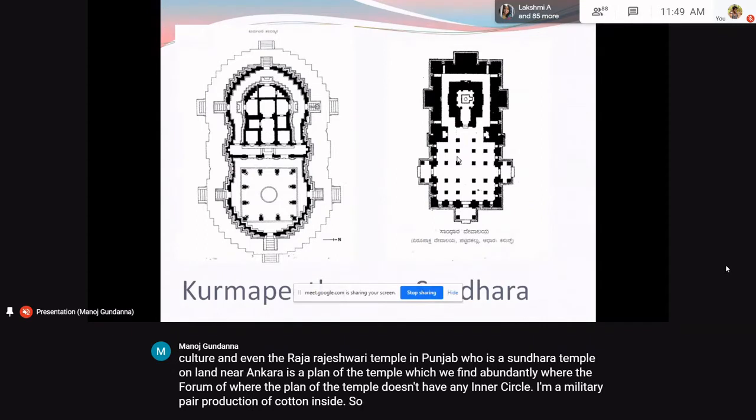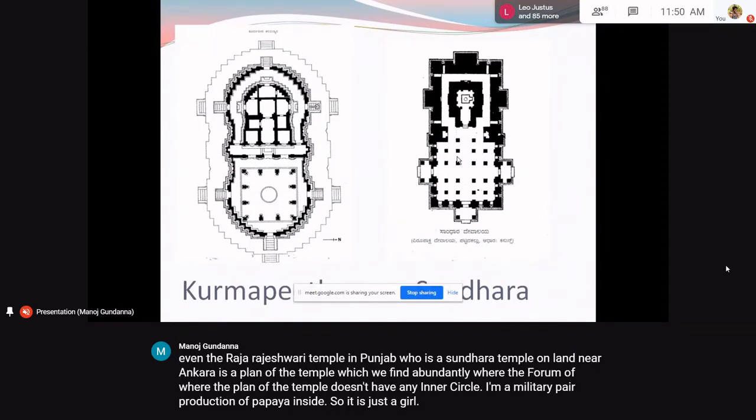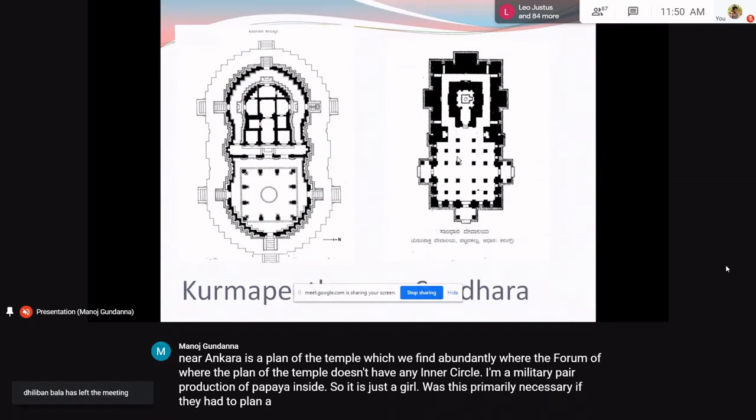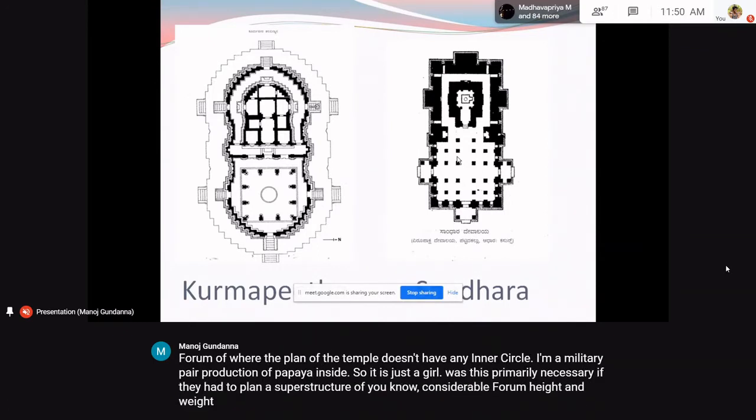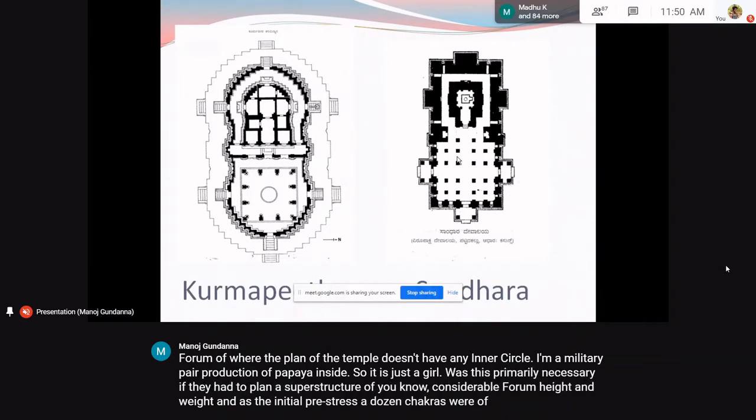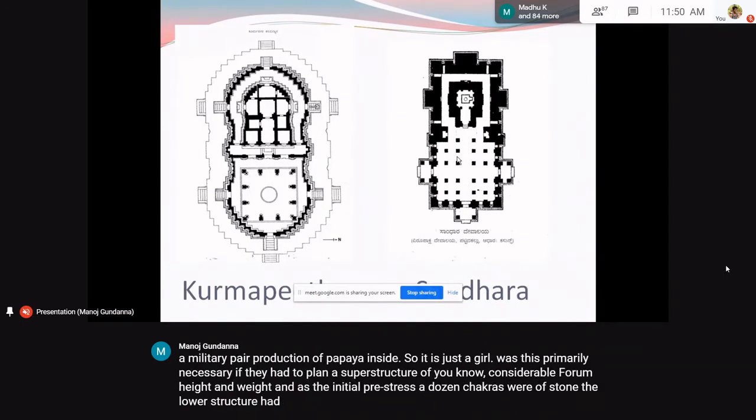So it is just a Garbhagriha. Why was this primarily necessary? If they had to plan a superstructure of considerable height and weight, and as the initial prasadas and shikaras were of stone, the lower structure had to bear the weight of the superstructure.